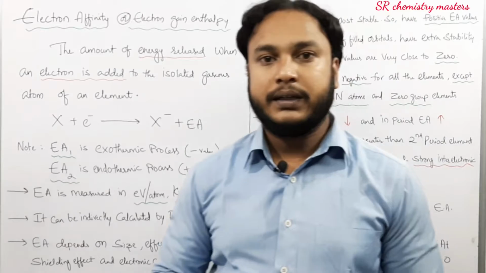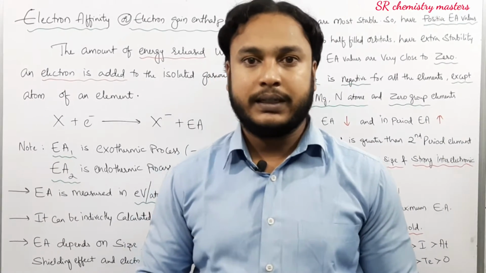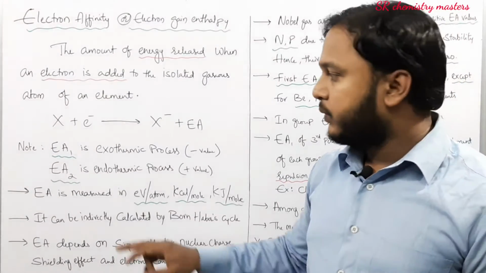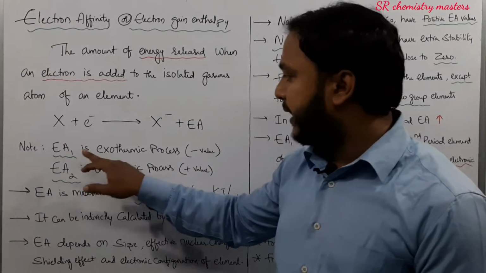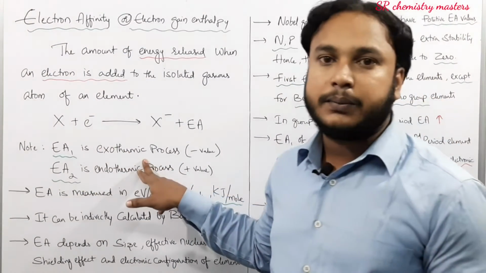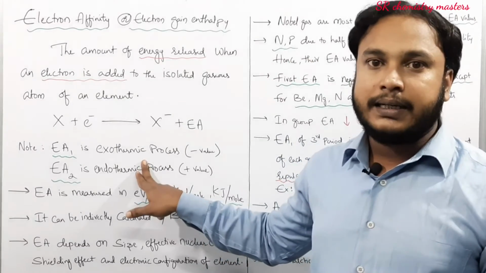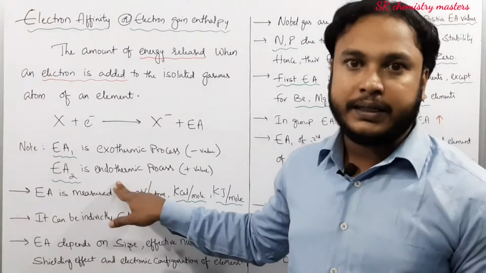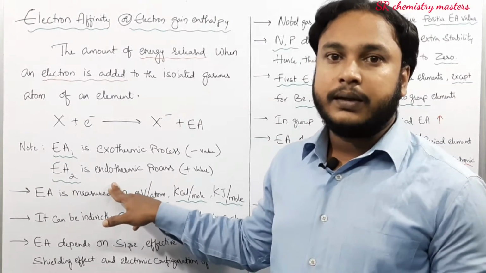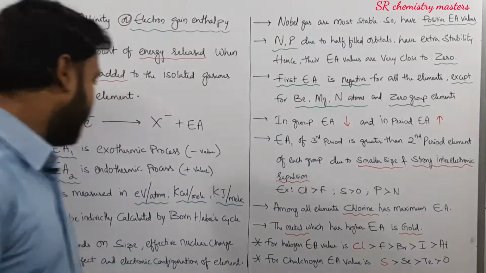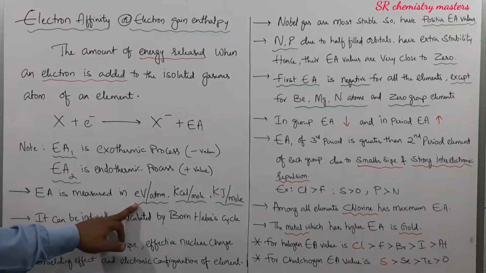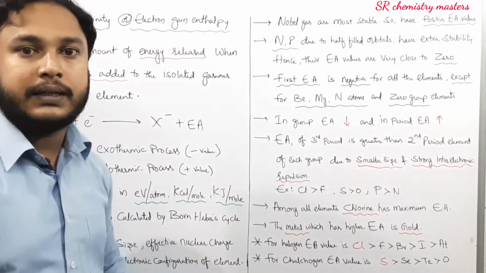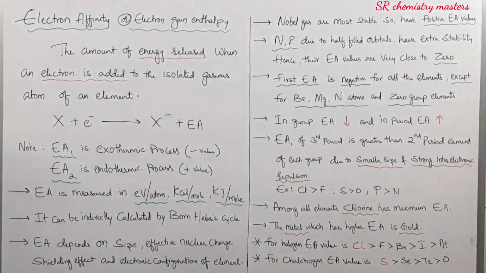Remember, electron affinity is the amount of energy released when an atom is gaining an electron. The first electron affinity of an atom is an exothermic process, that is, in this process the energy is released by the atom, whereas the second electron affinity is endothermic in nature. Electron affinity is measured in electron volts per atom, kilocalories per mole, or kilojoules per mole. These are the units for electron affinity.